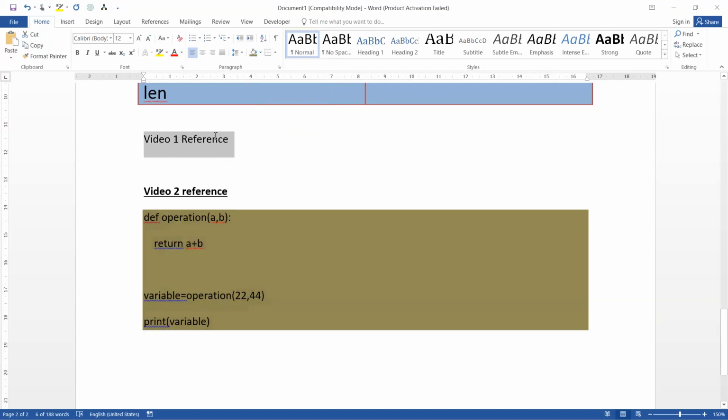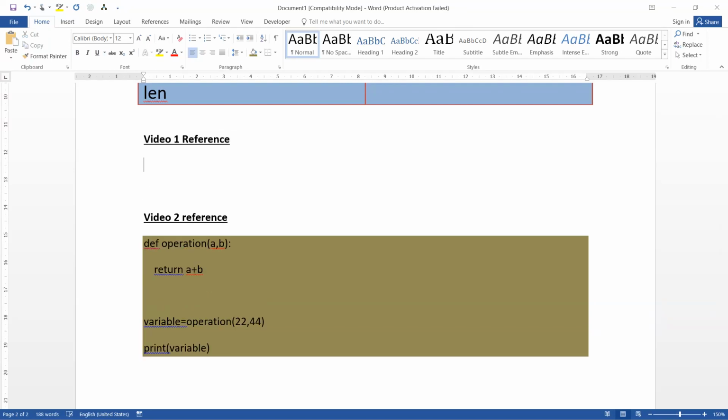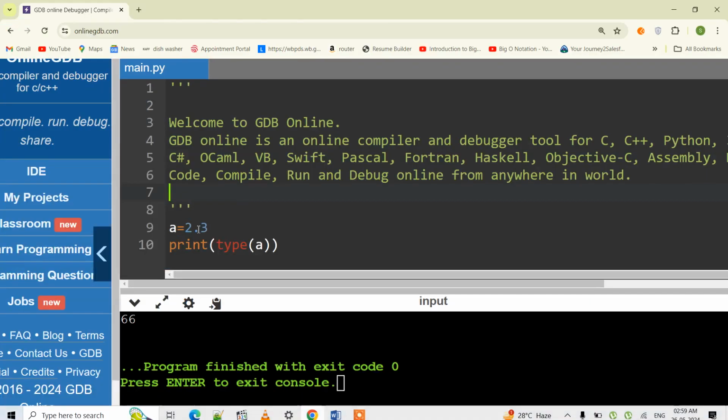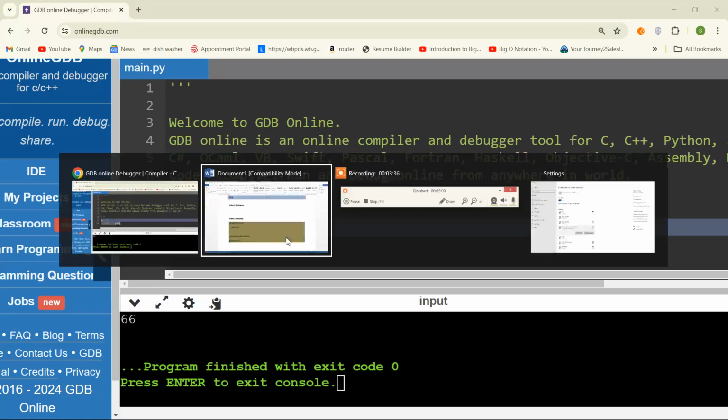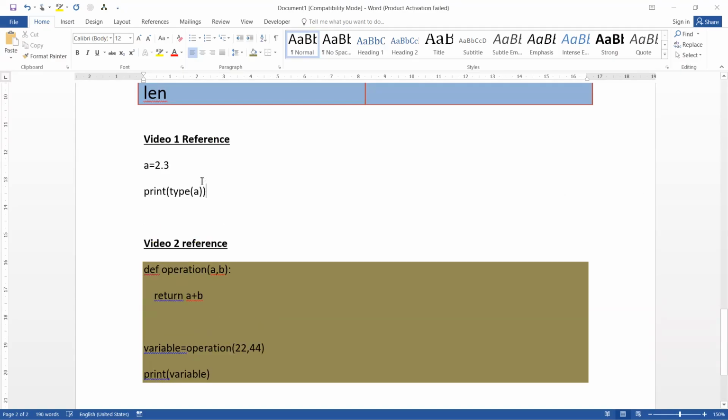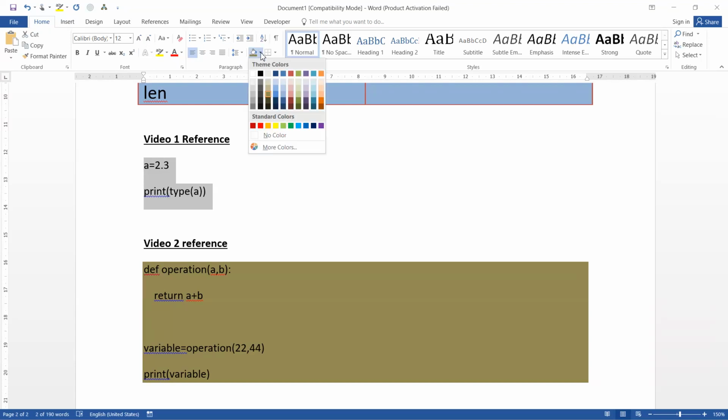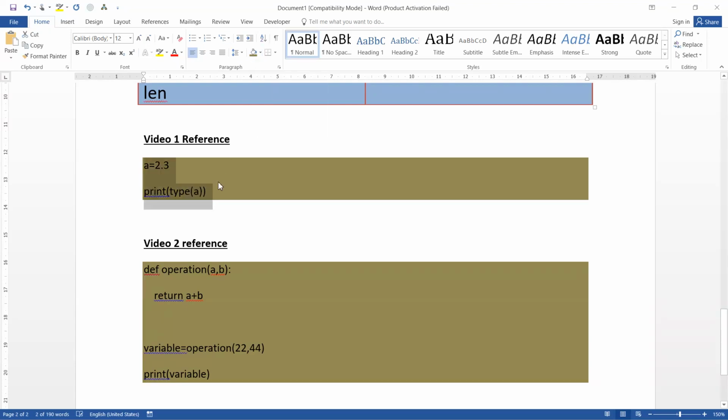And for the video 1 reference, I'll press Ctrl B and Ctrl U, and then copy the code from my Chrome browser and paste it in here. So this is Ctrl C, alt tab, and let me paste it in here, Ctrl V. Let me select this portion and give it a color. Fine.